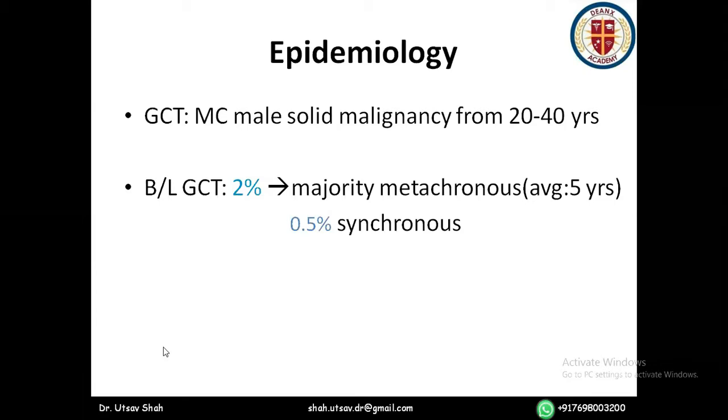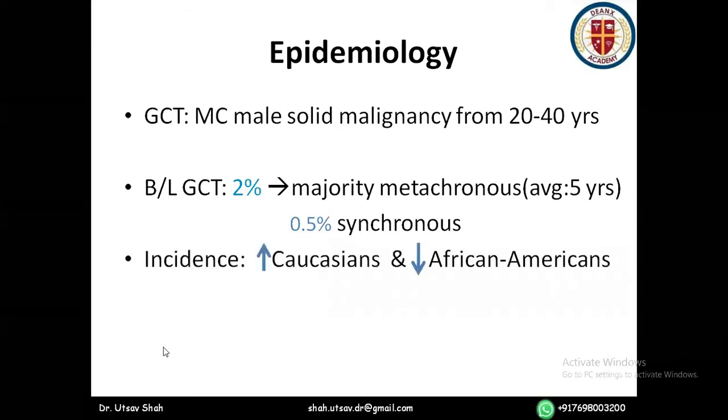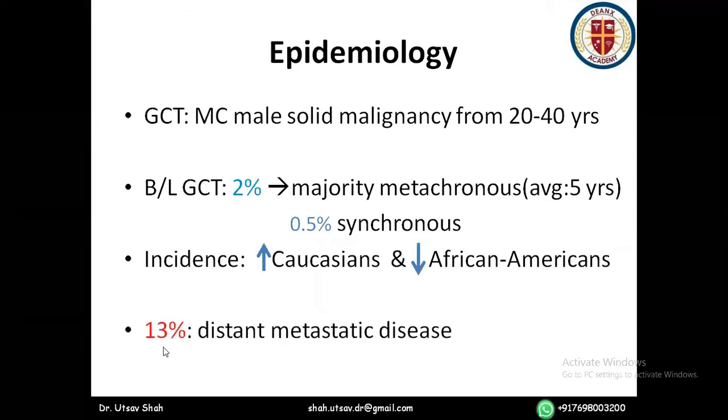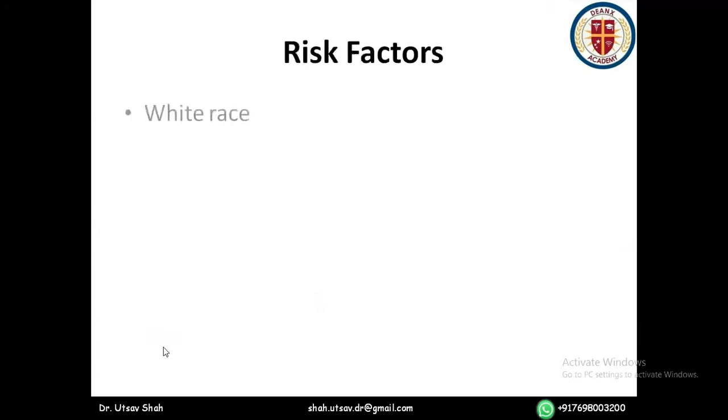These figures might vary a bit because in the earlier edition, which we read and gave the exam, stated 1.6% as metachronous and 0.9% synchronous. But in your recent edition, 2% and 0.5% is given. Incidence is high in Caucasians and less in African Americans, and epidemiology wise, 13% present with distant metastatic disease at presentation. What are the risk factors?